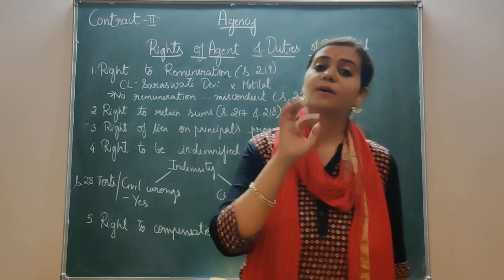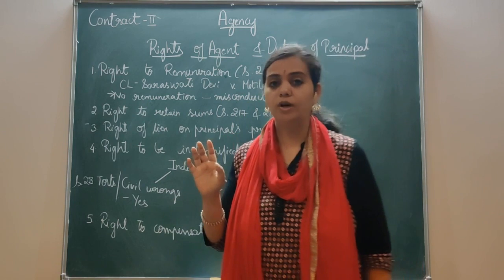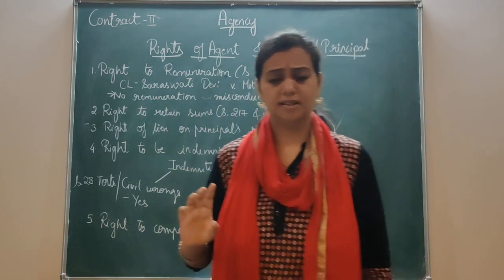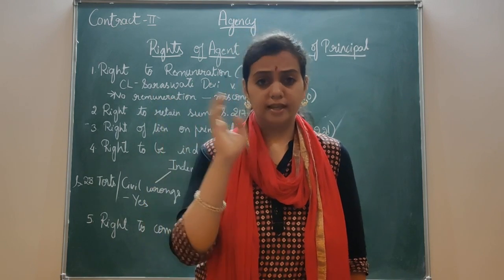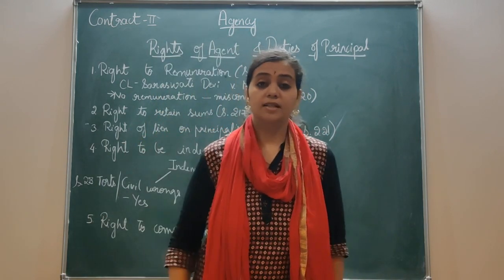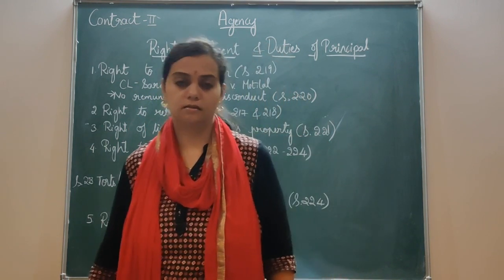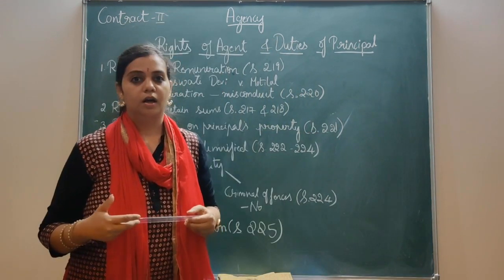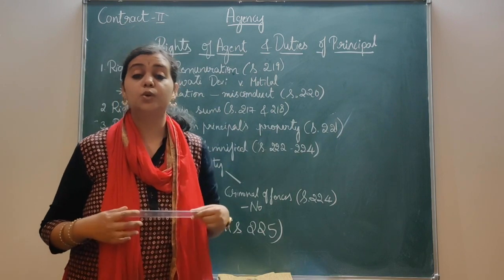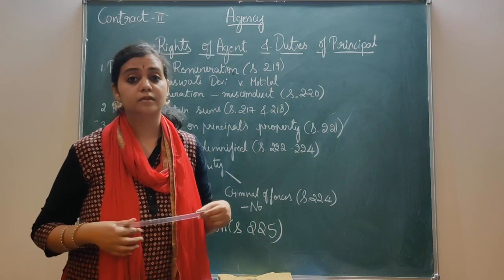But if there is any special contract saying that he is entitled to commission soon after one part of the work is completed, for example, then in such a case he is entitled to his commission. So the right of an agent becomes the duty of the principal.